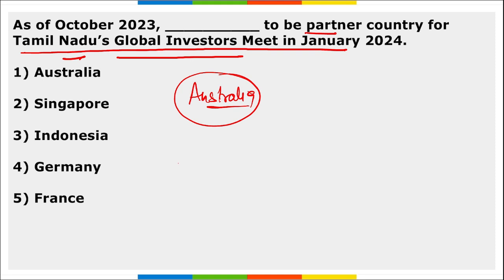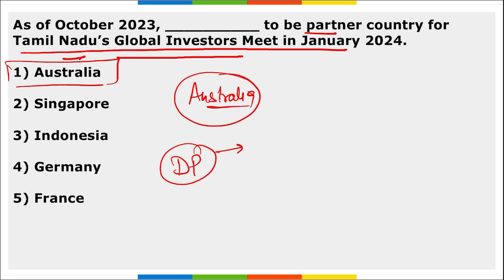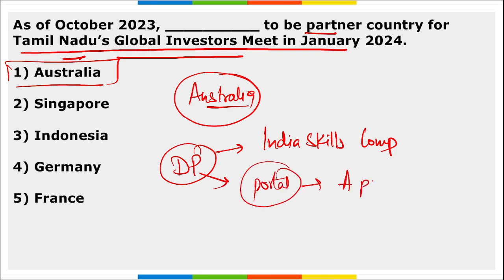Next, remember Dharmendra Pradhan. So let me give you the right option. Dharmendra Pradhan, who is our education minister, has recently launched the India Skills Competition. Apart from this, he also launched a portal for Apna Chandrayaan, right? A portal for Apna Chandrayaan, and the India Skills Competition were launched by Dharmendra Pradhan.